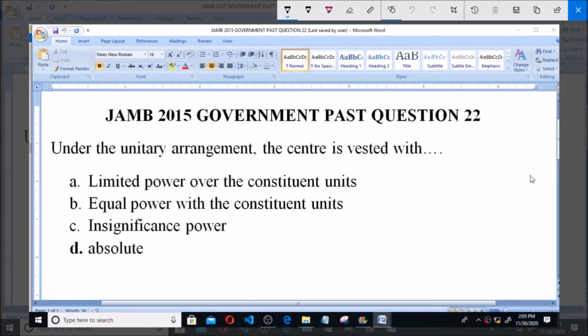2015 government past question. Question number 22 says, under the unitary arrangement, the center is vested with dash. Under the unitary arrangement, the center is vested with dash.